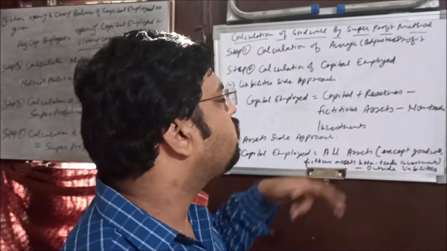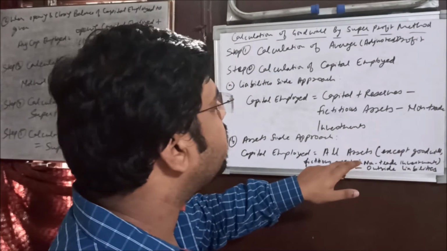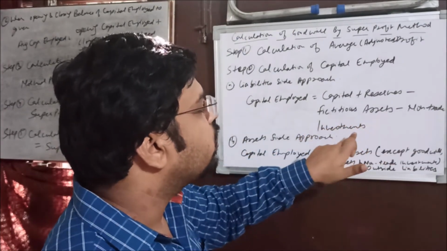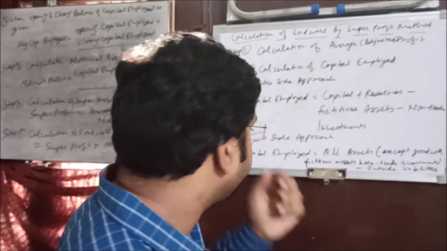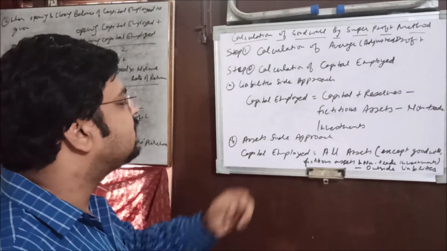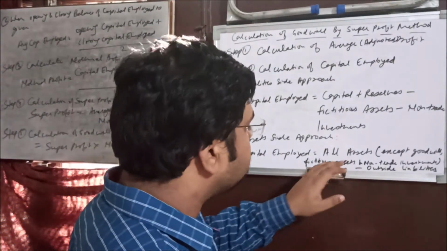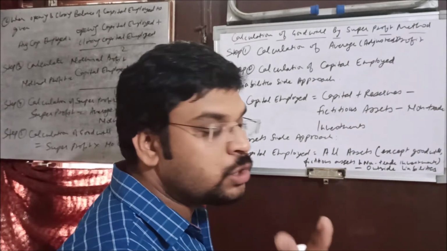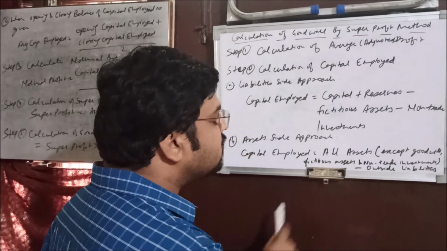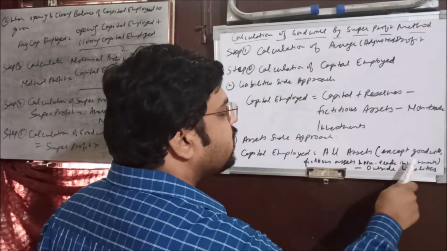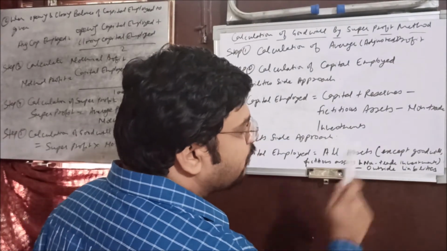And non-trade investment, because these investments are not related to the trade. So 2 things we need to deduct: fictitious assets and non-trade investment, and what will we add? Capital plus reserve. Understood? Another approach is the asset side approach. If the figures related to the assets are given, then you need to leave out goodwill, if it is already given, and fictitious assets, and non-trade investment. Understood? And then you will deduct outside liabilities.